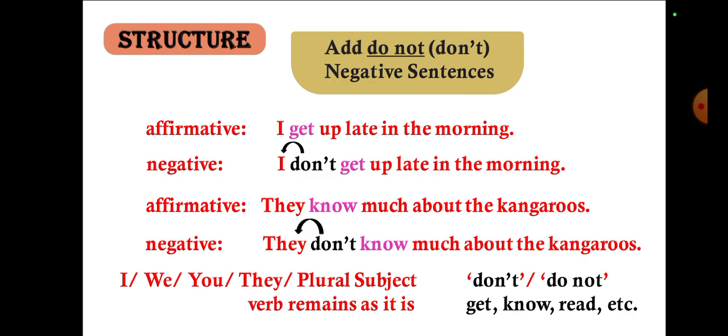Negative: they don't know much about the kangaroos. Okay. I, we, you, they are plural subjects, and the verb remains as it is. So don't or do not mean the same: don't get, do not get, don't know, do not know, don't read, do not read, etc.